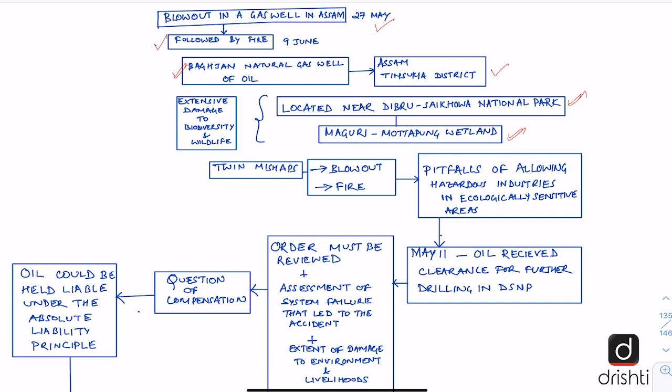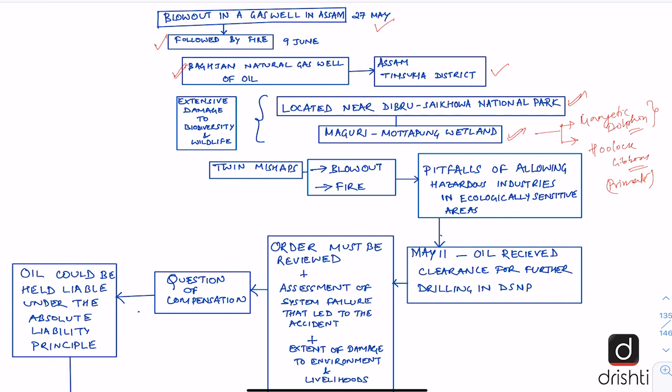And this wetland is famous for two endangered species. One is the Gangetic dolphin, which is also the national aquatic animal of India, and the other endangered animal which is found here is the Hoolock gibbon, which is a primate. So the editorial talks about the twin mishaps.